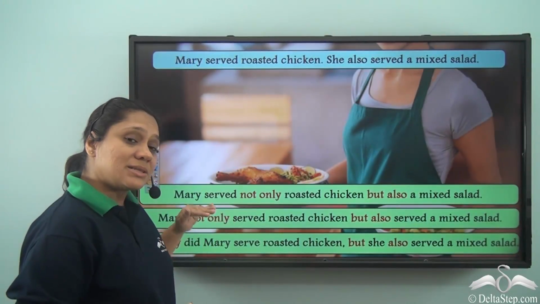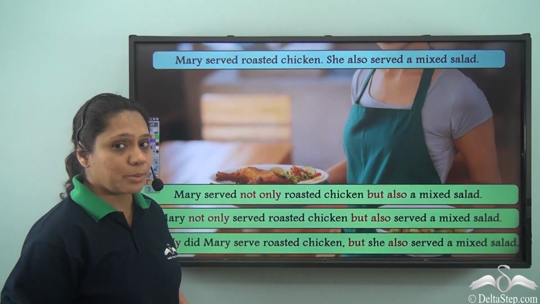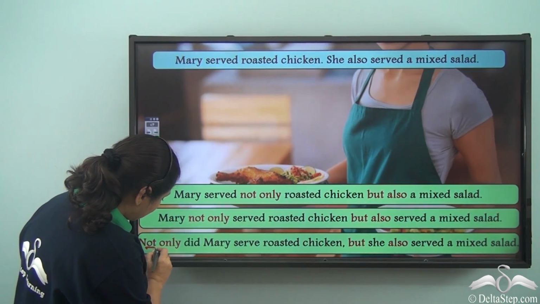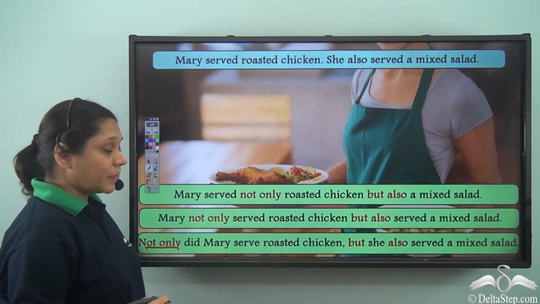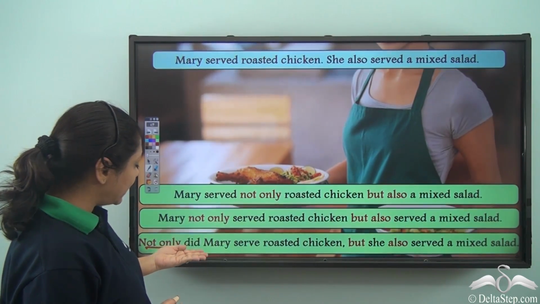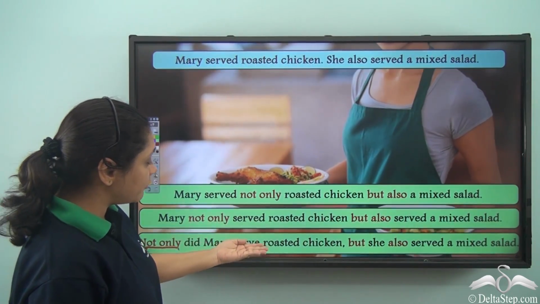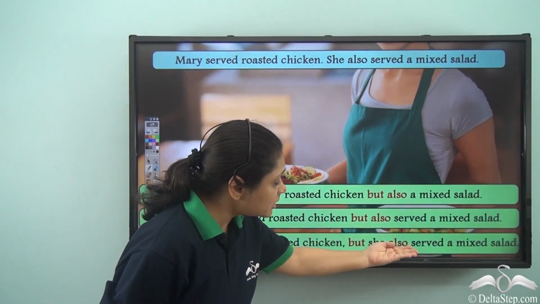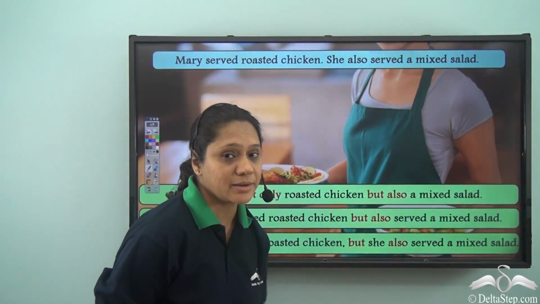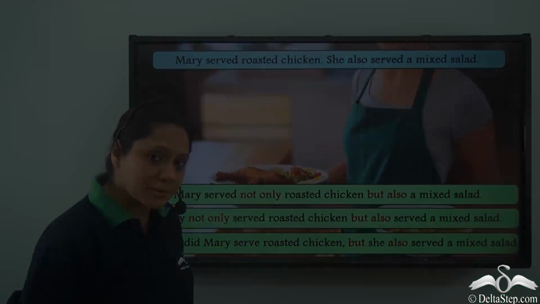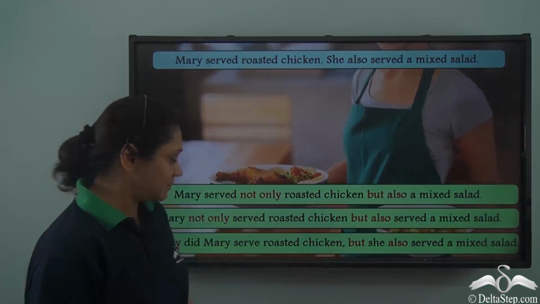We can write this sentence in another way. We can start the sentence with the conjunction not only. Then what will our sentence be? Not only did Mary serve roasted chicken, but she also served a mixed salad. You may find this sentence a little confusing. So, let me explain this.